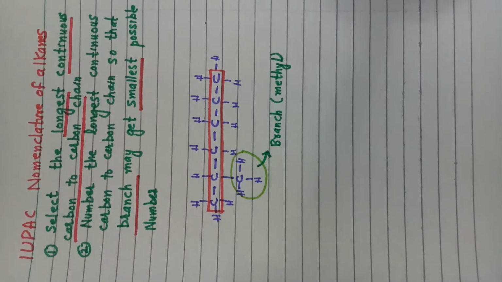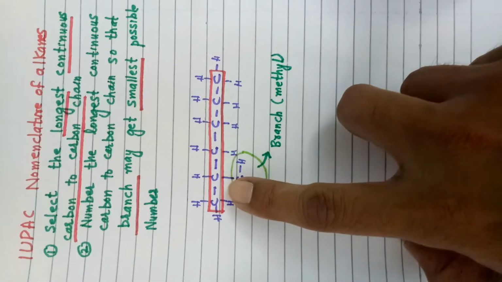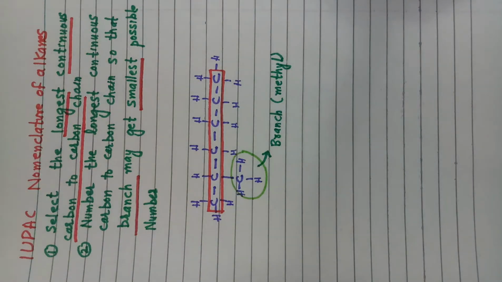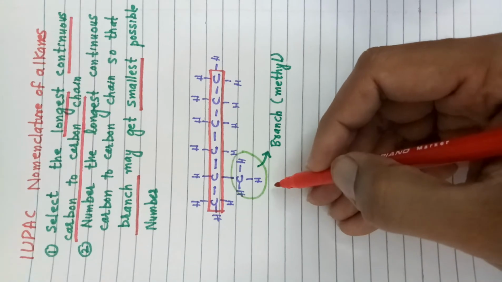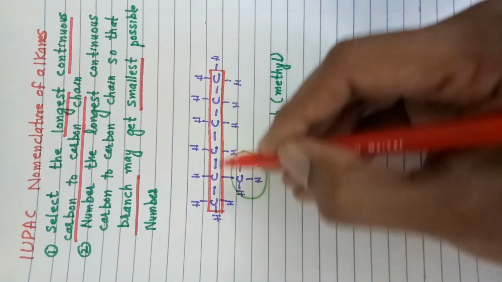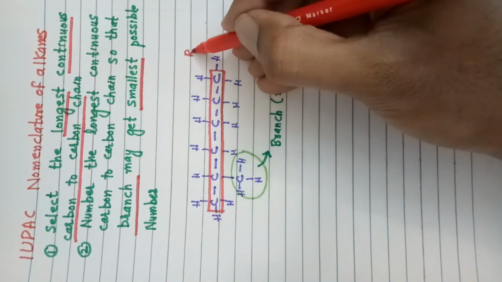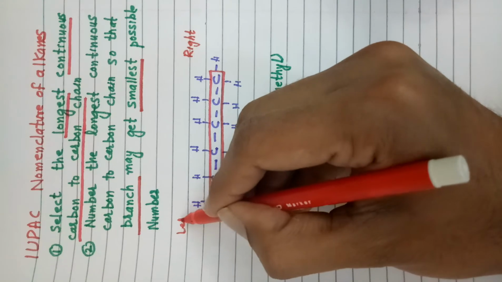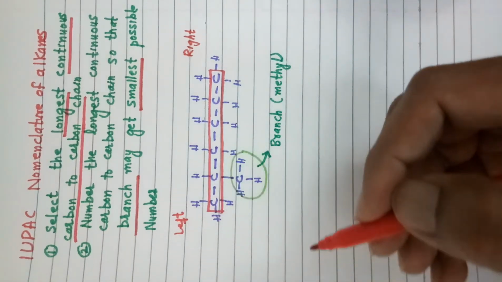Now we will number that longest continuous carbon to carbon chain so that this branch may get the smallest possible number. We can number it from this side, let's suppose that is the right side, or we can number it from this side, let's suppose that is the left side.